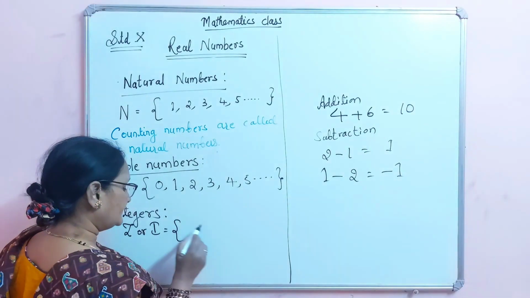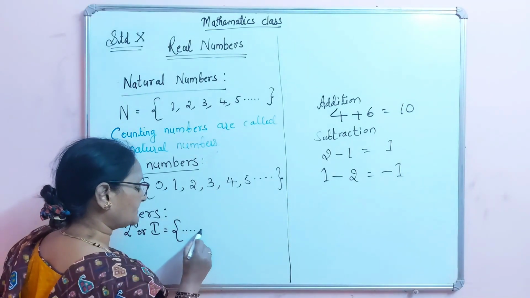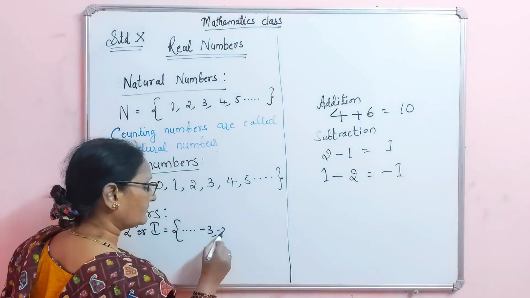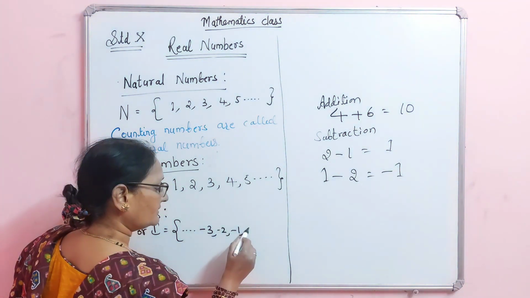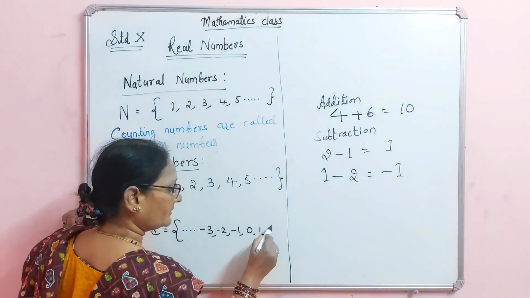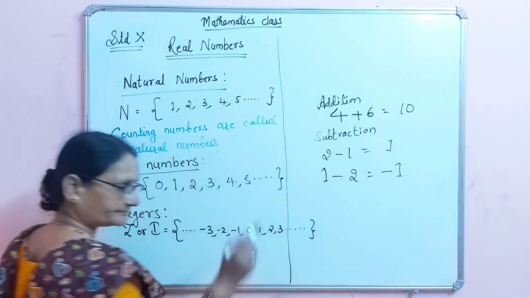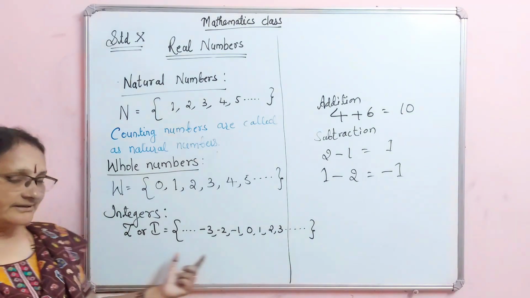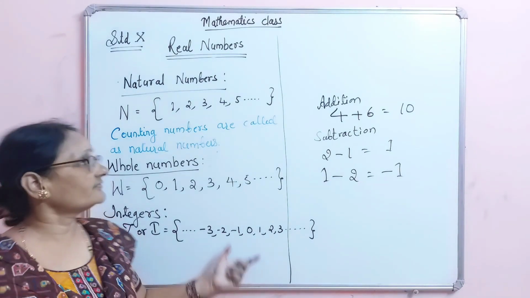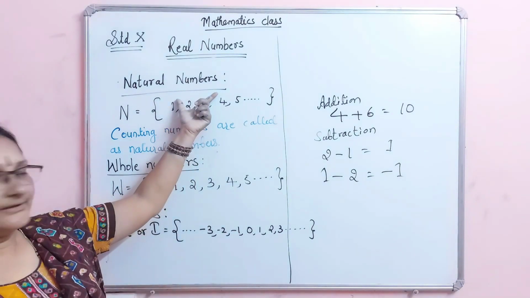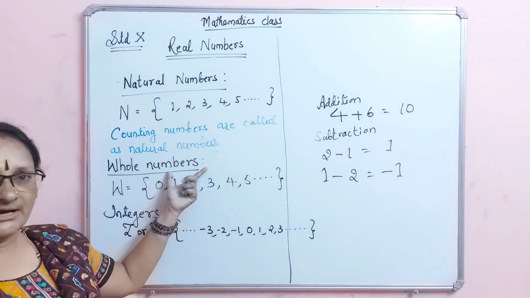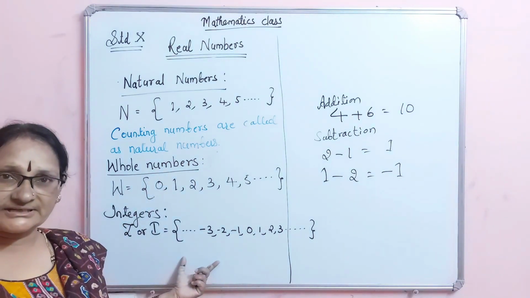How does it start? It starts from minus 3, minus 2, minus 1, 0, 1, 2, 3 and so on. This is what integers are. First we started from natural numbers, then we came to the whole numbers. After the whole numbers, we studied integers.